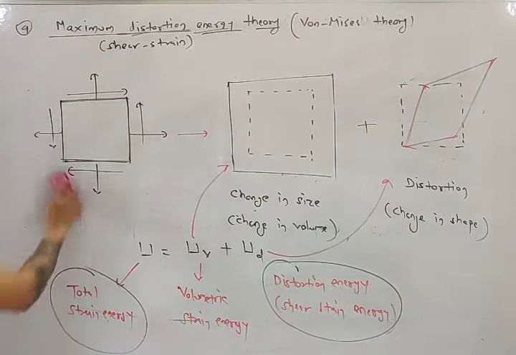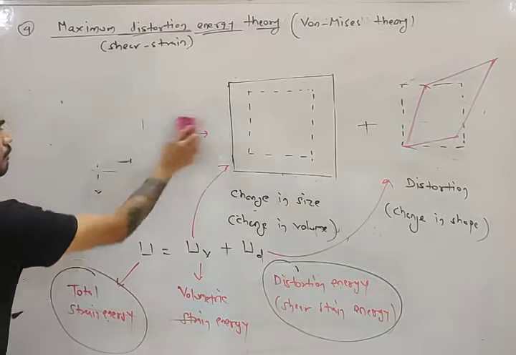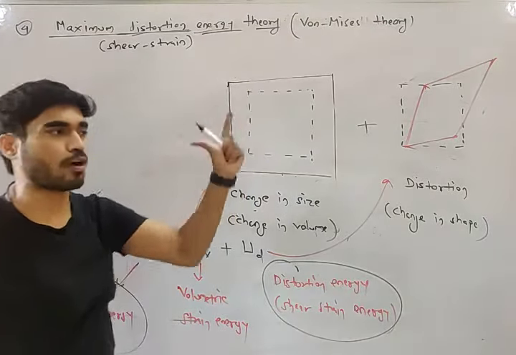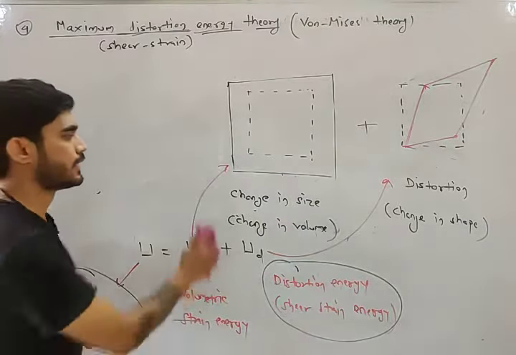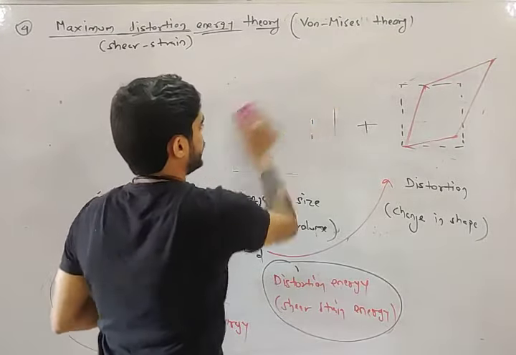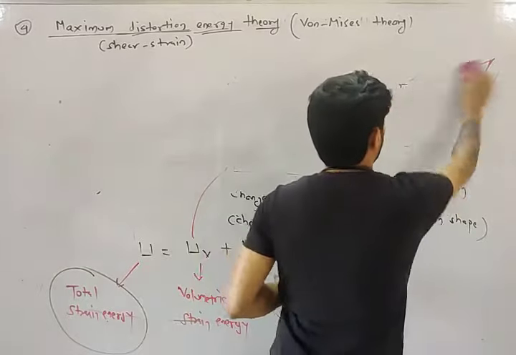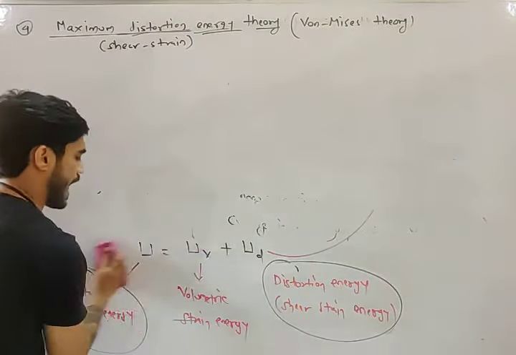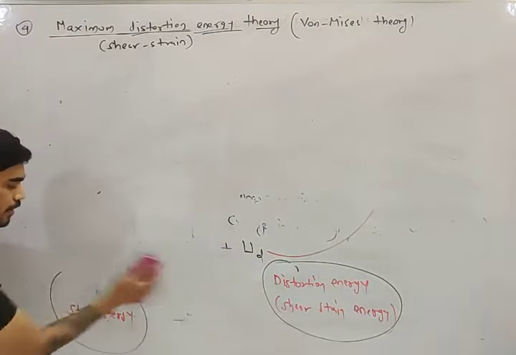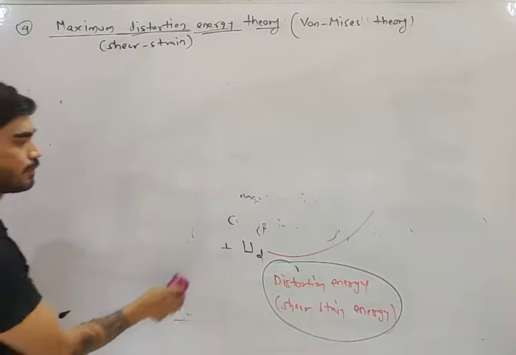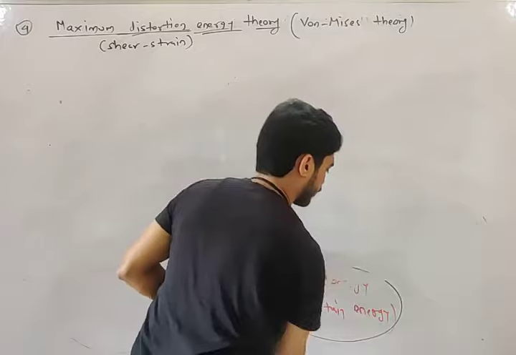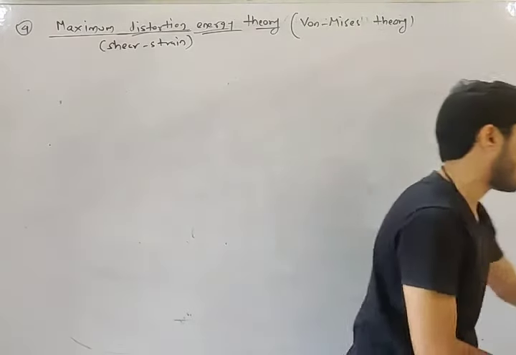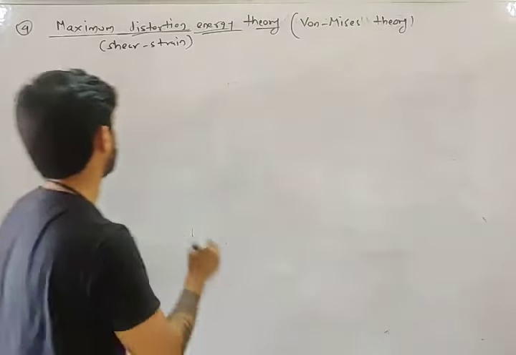So in this theory of failure we are going to consider the distortion energy. Out of the total energy we will only consider distortion energy. We have seen the equation of total strain energy in the last theory. Let me give you the equation of distortion energy.